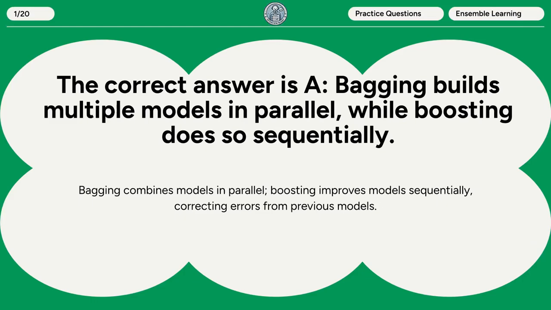The correct answer is A. Bagging builds multiple models in parallel, while boosting does so sequentially. Bagging combines models in parallel. Boosting improves models sequentially, correcting errors from previous models.